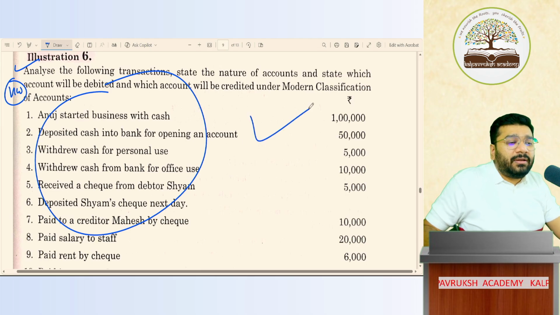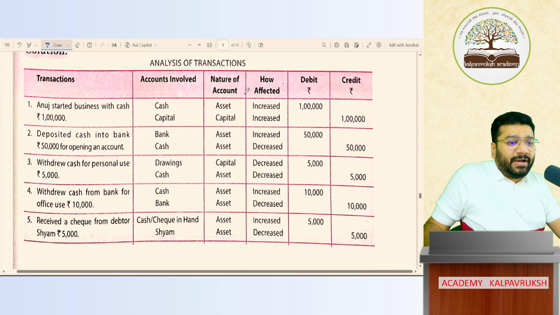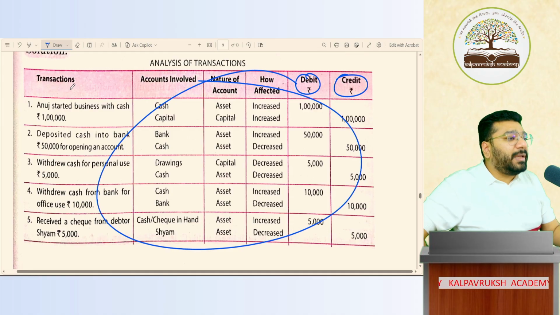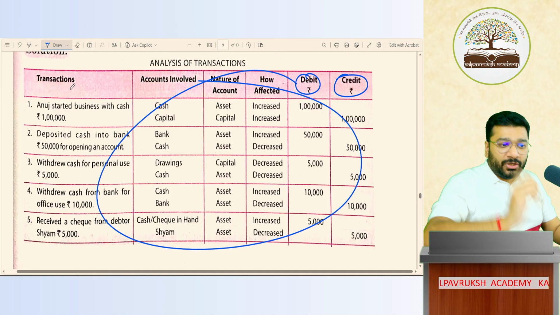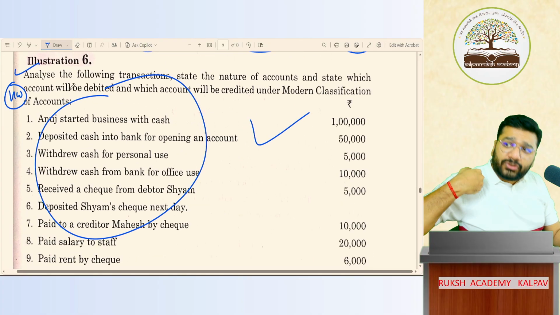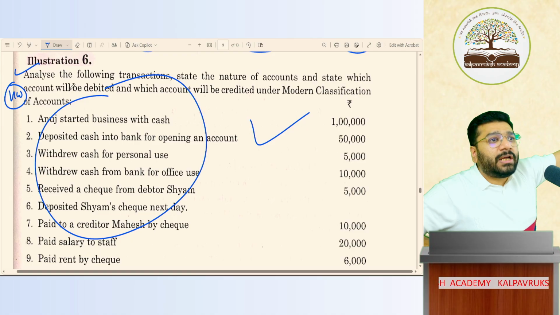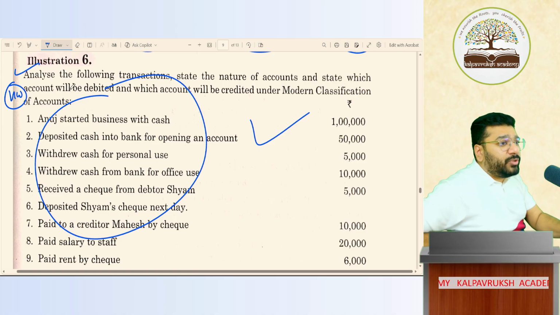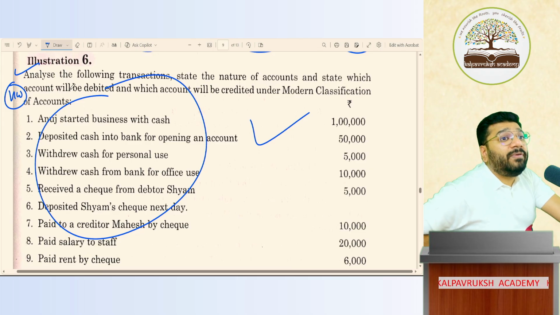See, ultimately we are deciding what to debit and credit. This structure, I'll do it in a proper manner, in the form of a journal. The sixth question, you do it as homework, but I'll also do it in the journal topic. When I come to the journal topic, this question I'll do it. Which means technically, today we're done with the topic of rules of debit and credit.